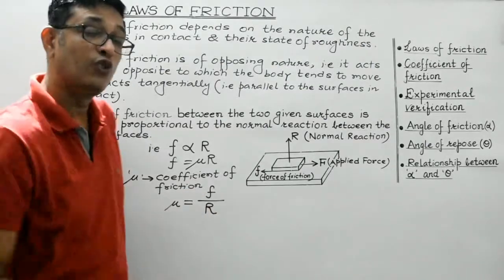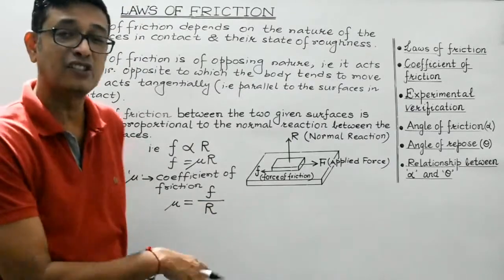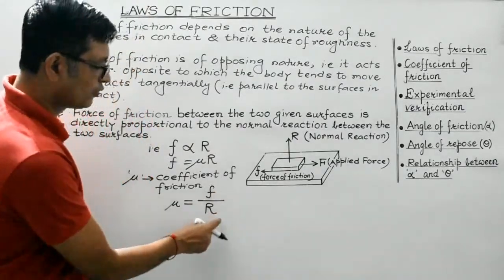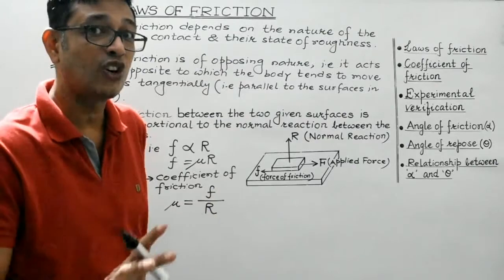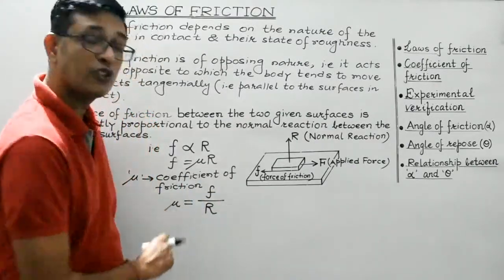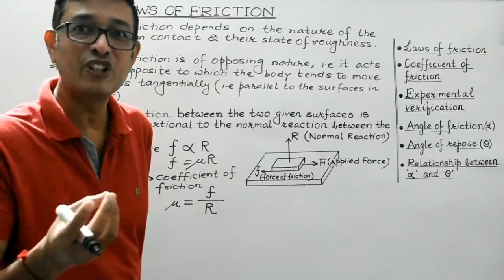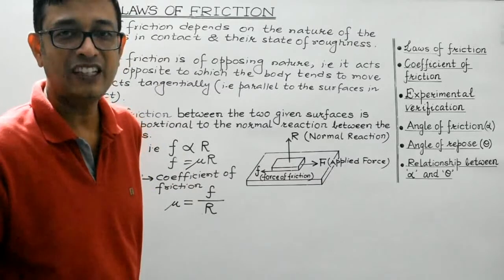So being the ratio of two similar physical quantities, this is frictional force, it is force, and normal reaction is also force. So being the ratio of two similar physical quantities, it has got no unit. And as I have told you, this coefficient of friction depends upon the nature of the surfaces in contact, right?